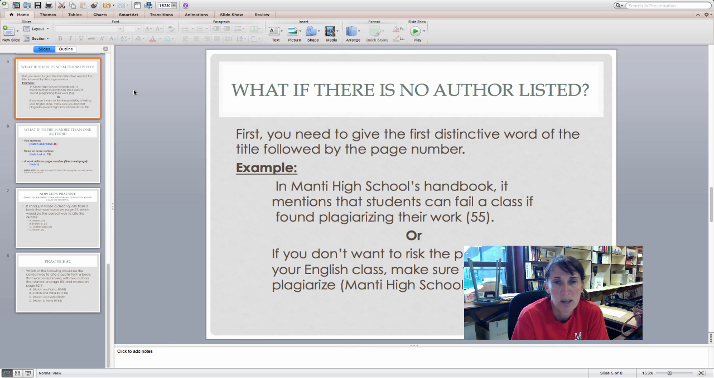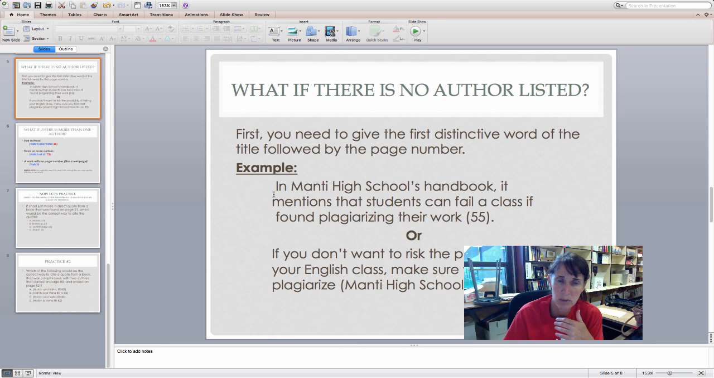Sometimes you're going to come across some articles or websites where there is not an author listed. And so how do we do this? Well, there are a couple ways that this can be done. First of all, you need to give the first distinctive word of the title followed by the page number if that is available. You can do that directly in the in-text citation, or you can actually announce the distinctive word of the title and then provide the page number at the end if that's what you choose to do.